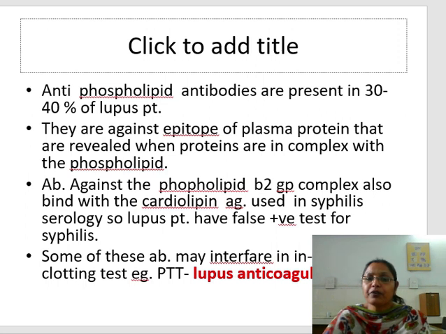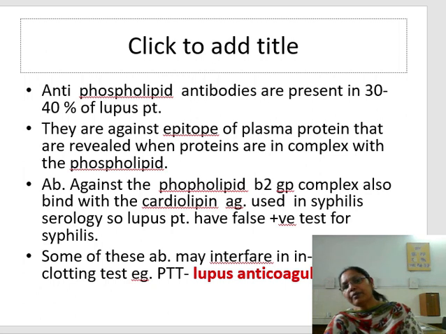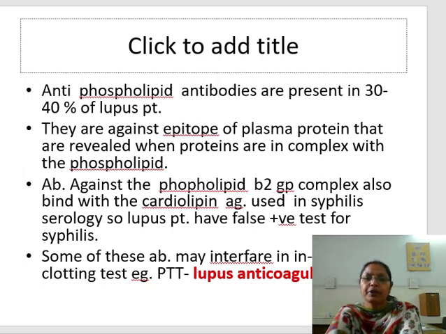Now antiphospholipid antibodies are present in 30 to 40% of lupus patients. This is against the protein part of the phospholipid. So they are against epitopes of plasma proteins that are revealed when proteins are in complex with the phospholipid.